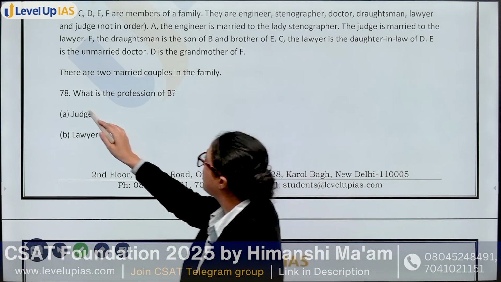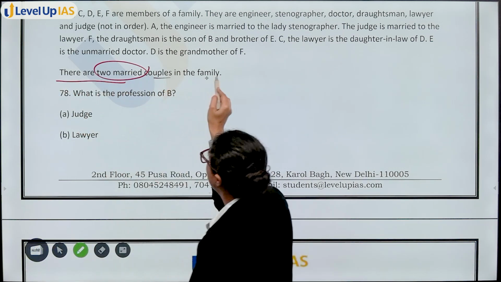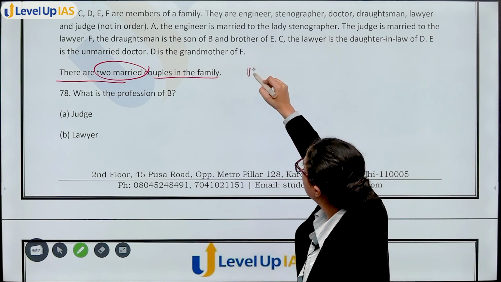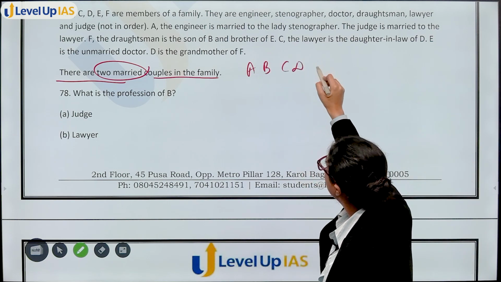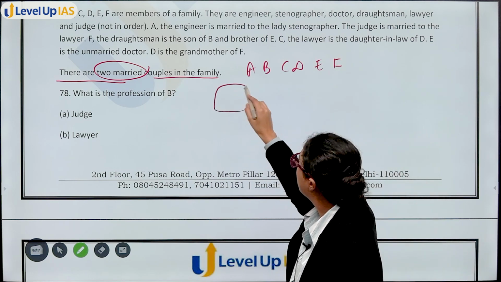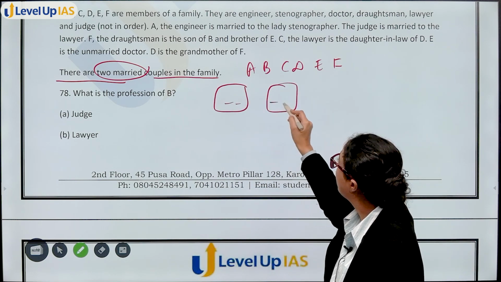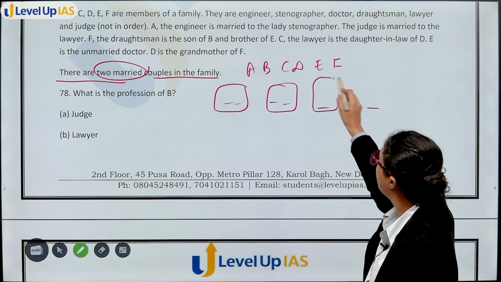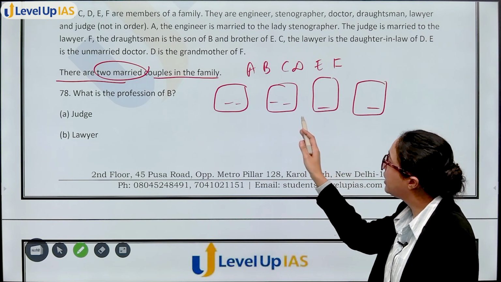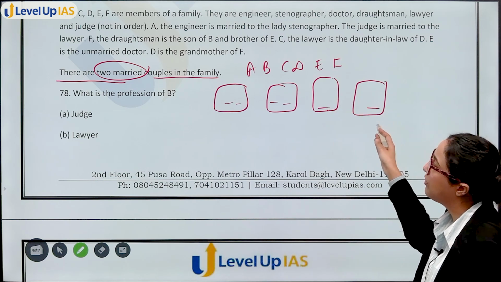So, I know that there are 2 married couples in the family. Okay. So, A, B, C, D, E, F, 6 people are there. 2 couples are there. That means 1, 2, 3, 4, 2 will be single people. You will have a family tree where 2 couples will be there. One will be single and other will be single.